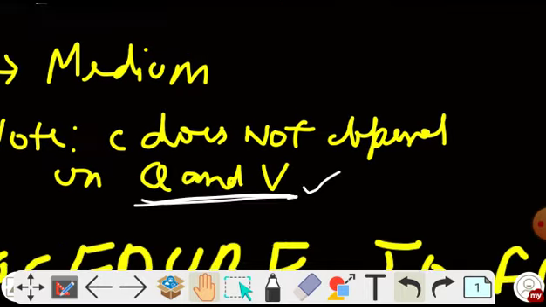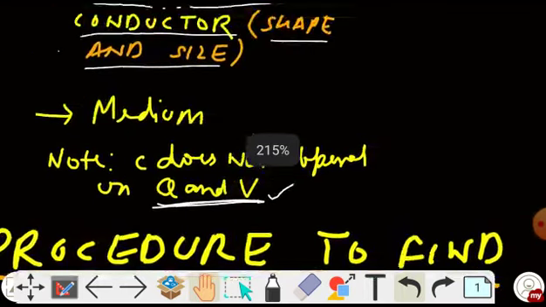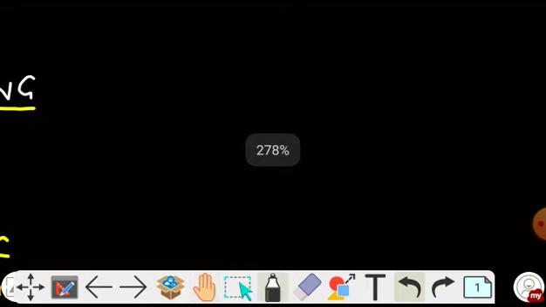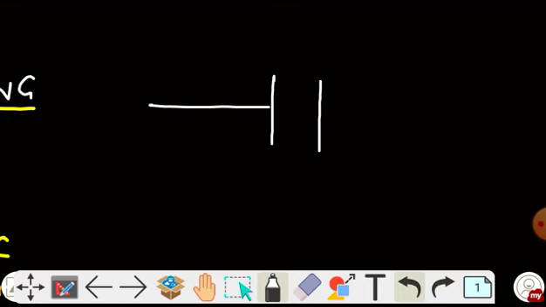Now coming to the symbol of capacitance which we will use in our circuit diagram. Generally, in order to show a parallel plate capacitor, we show its two plates by two parallel lines, and these are the connecting wires.